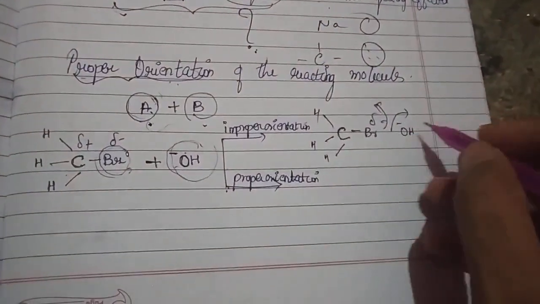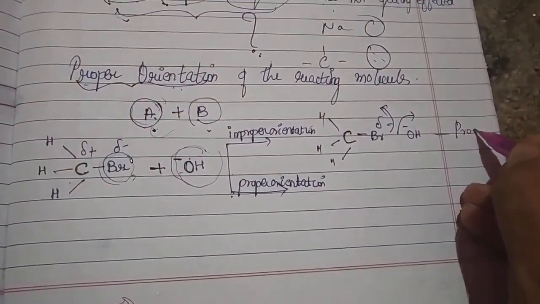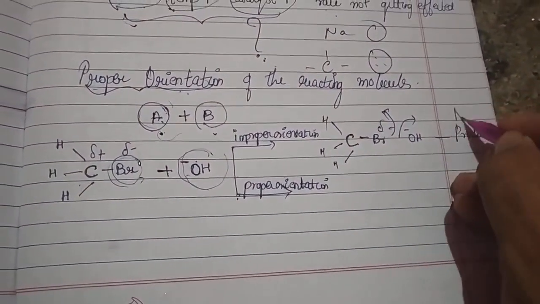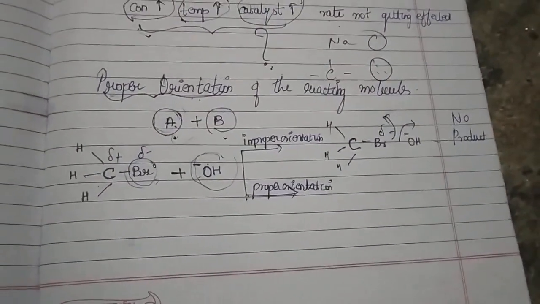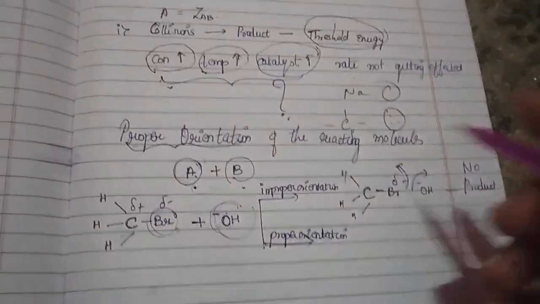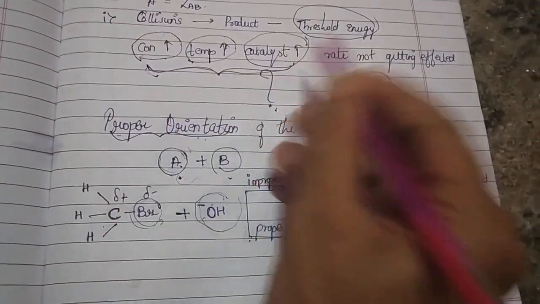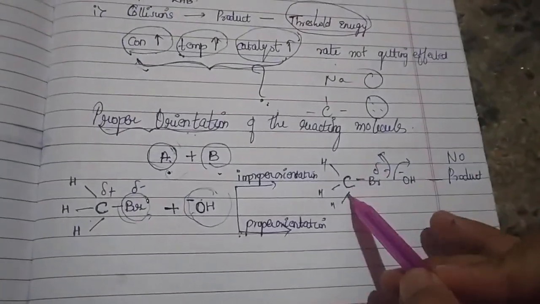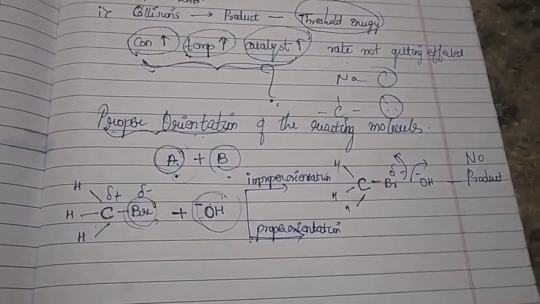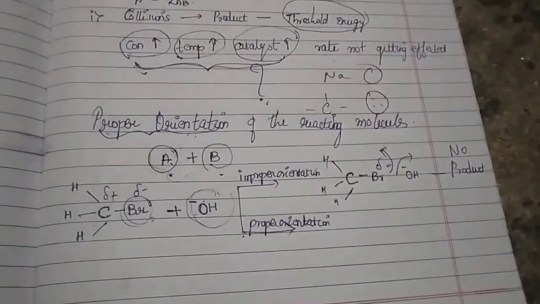So you are not going to get any product. There is nothing favorable for the formation of the product. In simple words, even though you are increasing all three parameters, the rate of the reaction does not alter because it is not favoring the product at all.